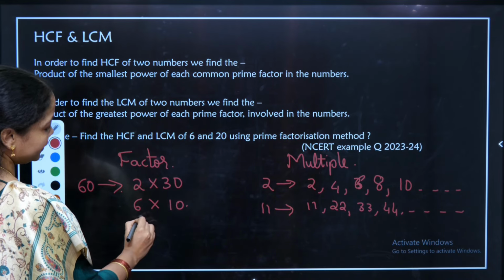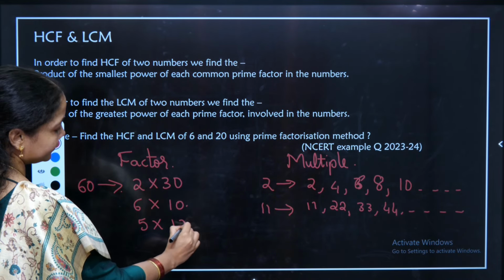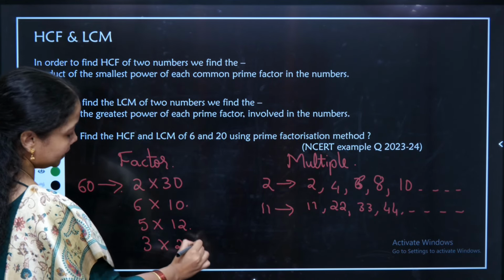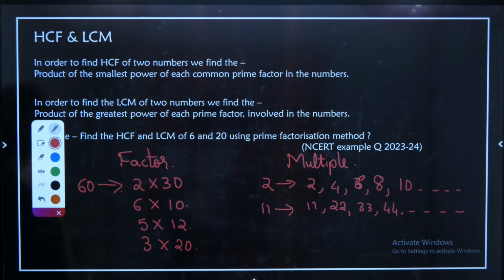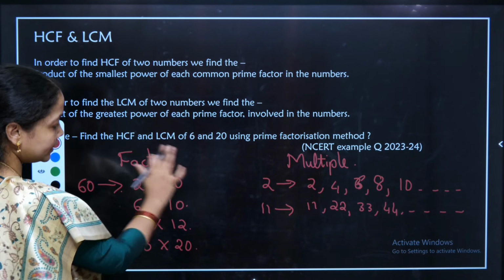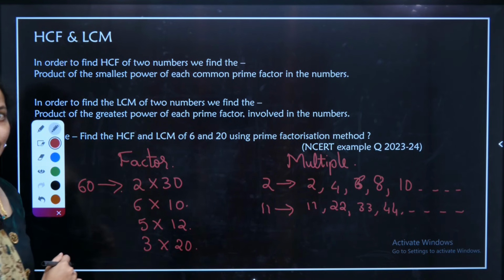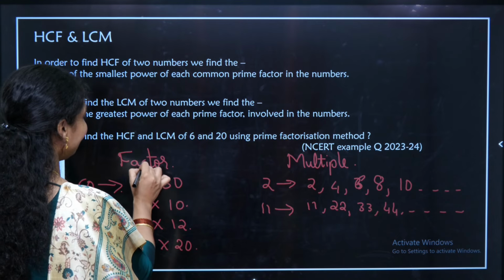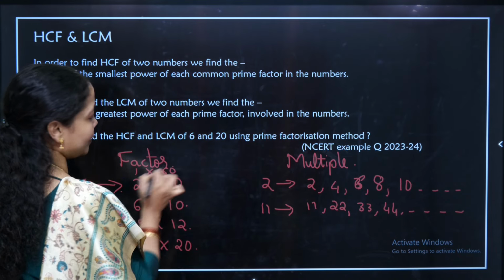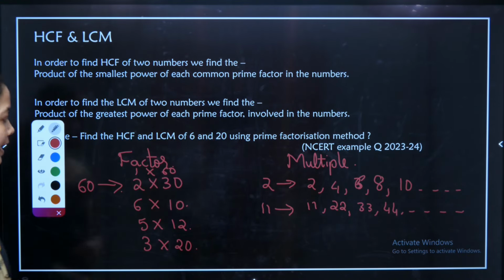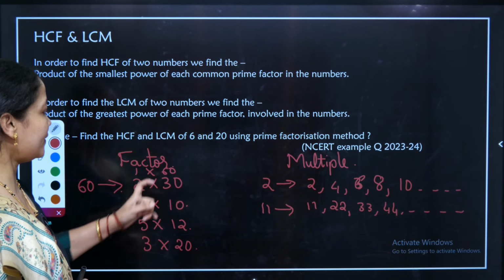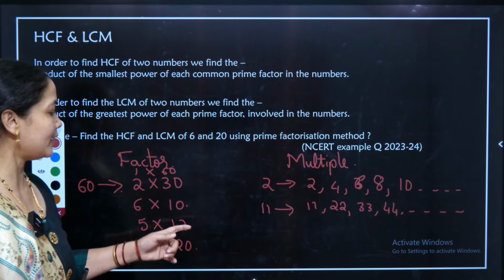It comes in the 5 table, 5 12s are 60. Then it comes in the 3 table, 3 into 20 is 60. So I can easily say that 60 has so many factors. It also comes in the 1 into 60 combination. Therefore, the factors of 60 are 1, 2, 3, 6, 5, 30, 10, 20, 12, etc.